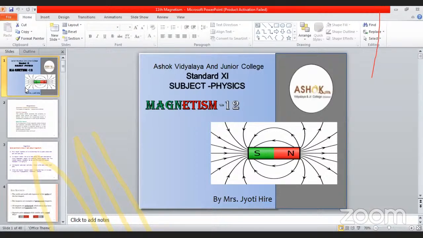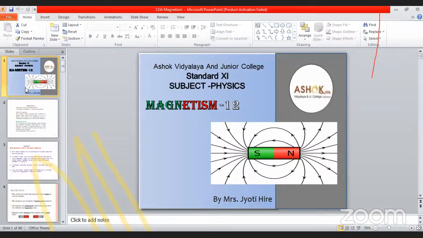Here is the geographic north pole. This diagram is given in your book, figure 12.5. And now we are going to take the definitions related to earth magnetism. When we consider the earth as a magnet, these are the basic definitions. This is the geographic south pole.